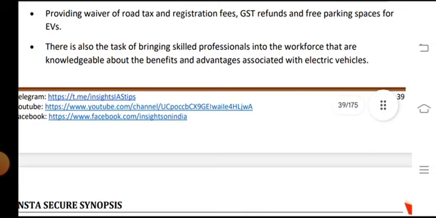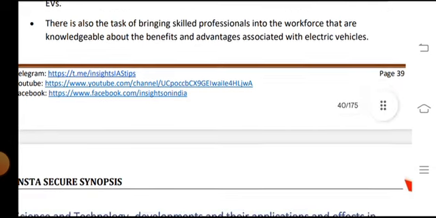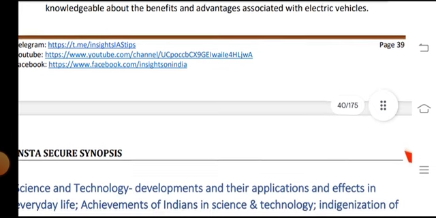There is also the task of bringing skilled professionals into the workforce who are knowledgeable about the benefits and advantages associated with electric vehicles.